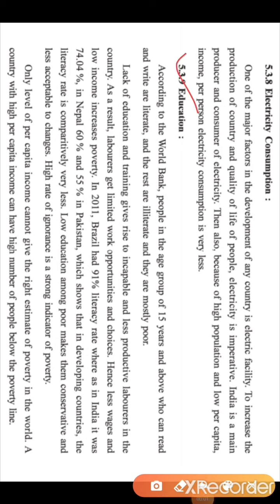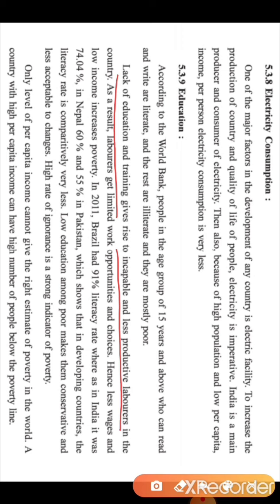Next indicator, that is education. According to the World Bank, people in the age group of 15 years and above who can read and write are literate, and the rest are illiterate, and they are mostly poor. So here it is given that according to the World Bank, the people who are in the age group of 15 years or above who can read and write, they are what? They are literate, and the rest are what? The rest are illiterate. Lack of education and training give rise to incapable and less productive labor in the country.